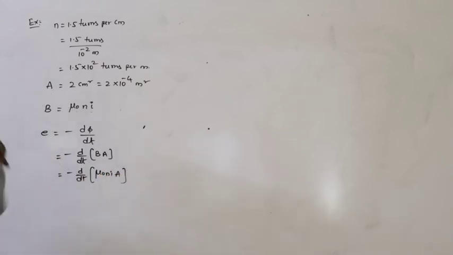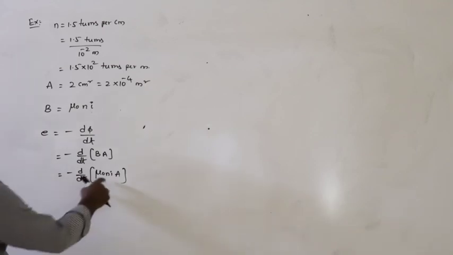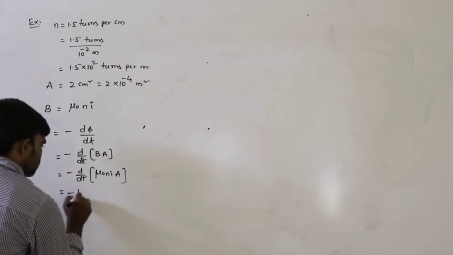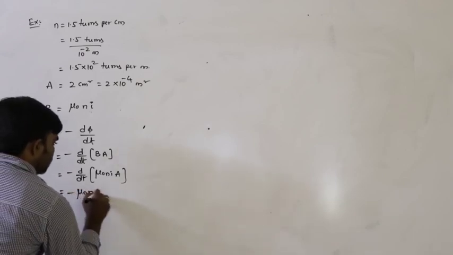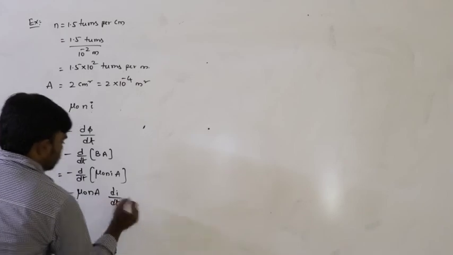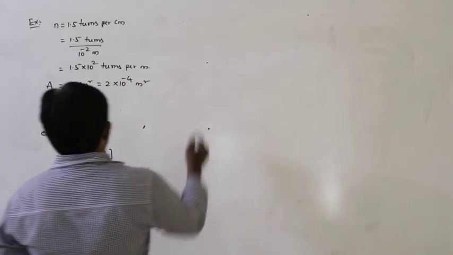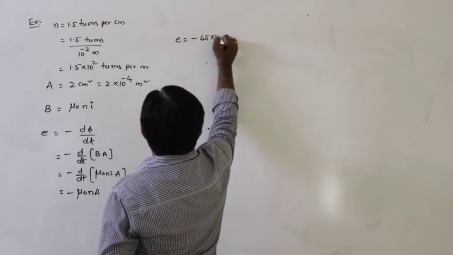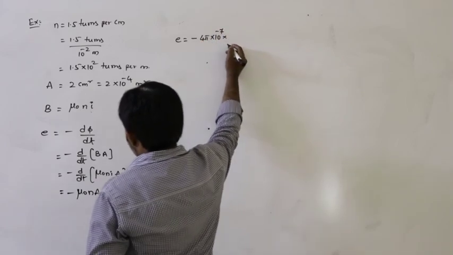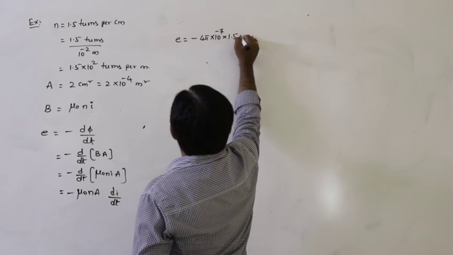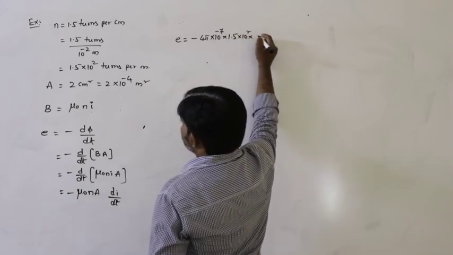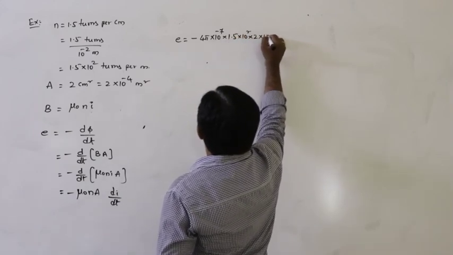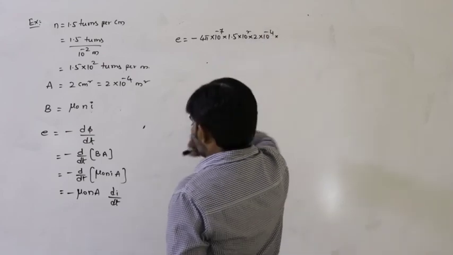So this is a solenoid. Magnetic field must be produced in the solenoid. That's why no need to consider the total number of turns. So this is minus mu naught N A into di by dt. So E is equal to, mu naught is 4 pi into 10 to the power of minus 7, N is 1.5 into 10 squared, and area of cross section is 2 into 10 to the power of minus 4, into di by dt.